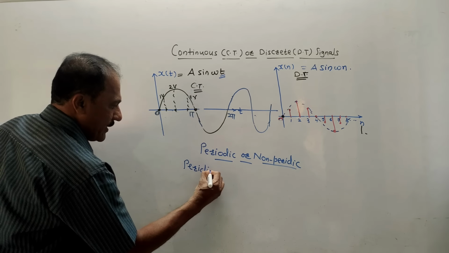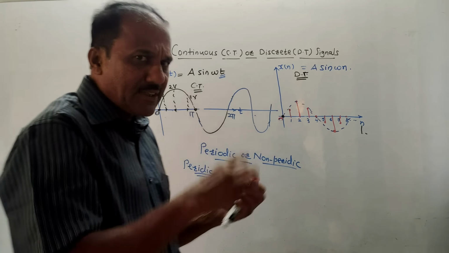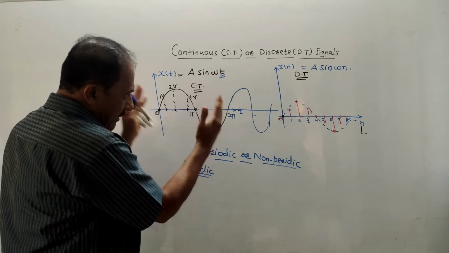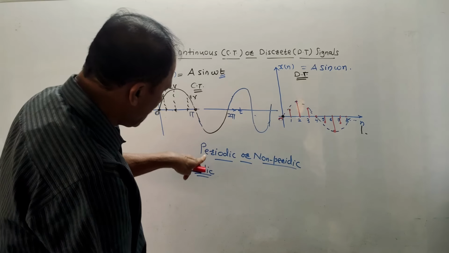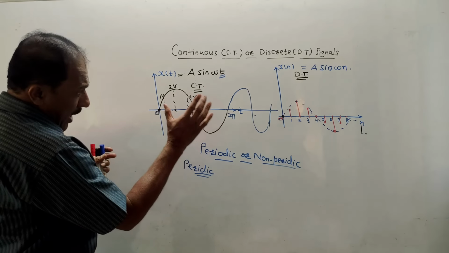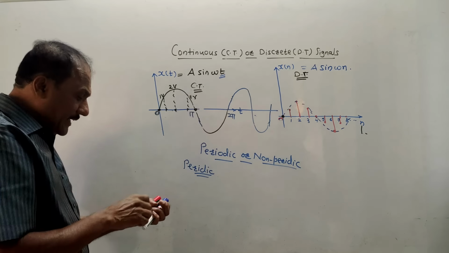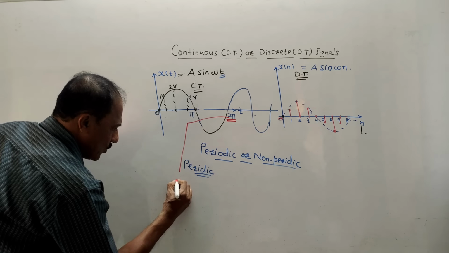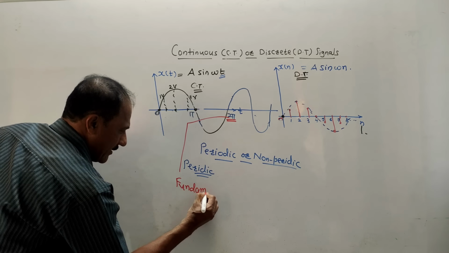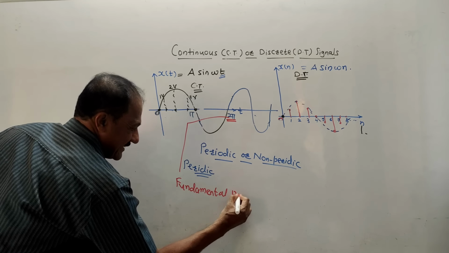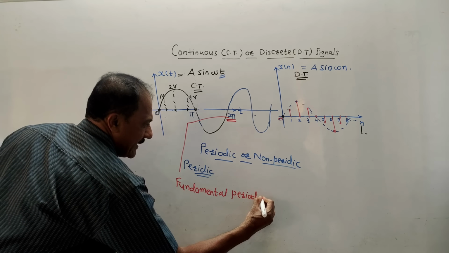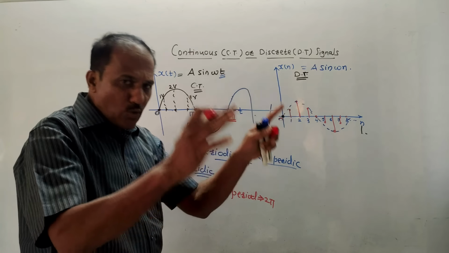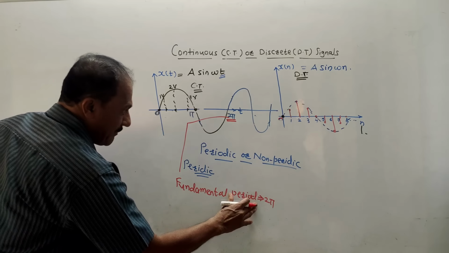Very simple. So if the signal repeats itself after certain time period, in this case this time period is 2 pi. So after 2 pi, in the present case the signal repeats itself, it is known as a periodic signal. Now after which value this signal repeats, it is getting repeated after the value 2 pi. So this value 2 pi is known as fundamental period. So in this case, the value of fundamental period is 2 pi, because after 2 pi signal repeats. Very simple. The value after which signal repeats is known as the fundamental period.